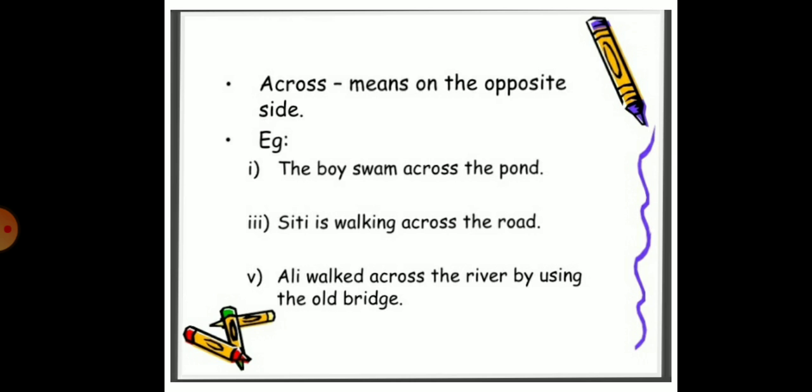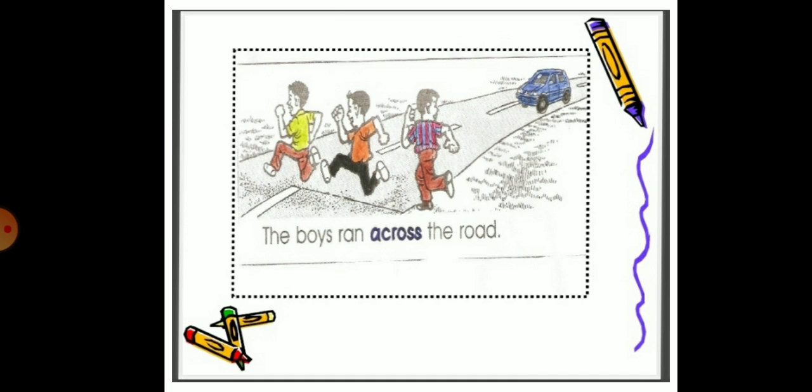Now, across. Across means on the opposite side. For example, the boy swam across the pond. Siti is walking across the road. Ali walked across the river by using the old bridge.